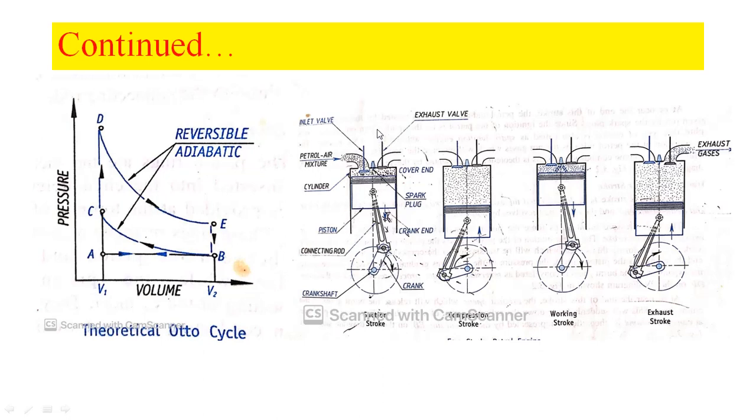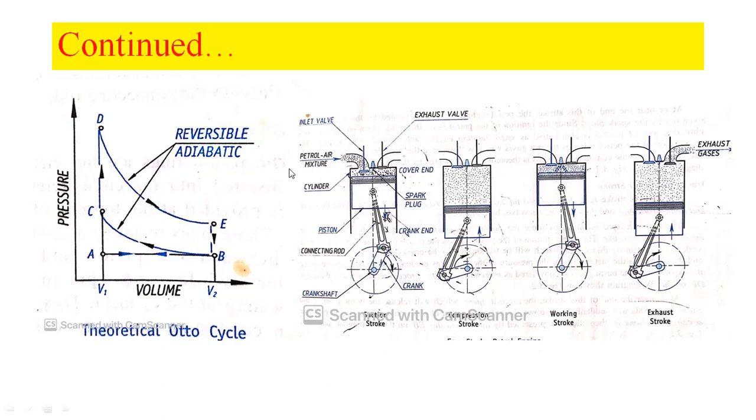In the case of a 4-stroke petrol engine, at the cover end, one more important component is fitted. We can call it the spark plug. The spark plug is fitted at the cover end of the engine cylinder. So these are all the details about the construction of the 4-stroke petrol engine. Let us discuss the working of this engine, how it works.